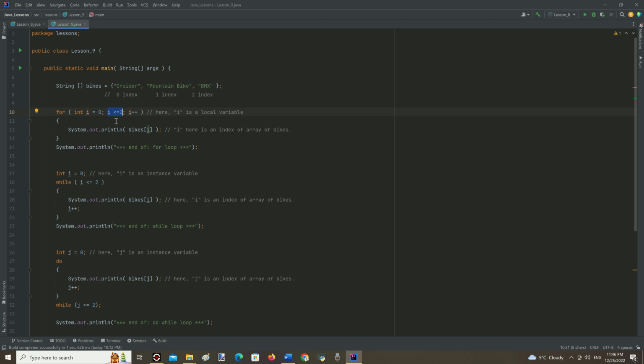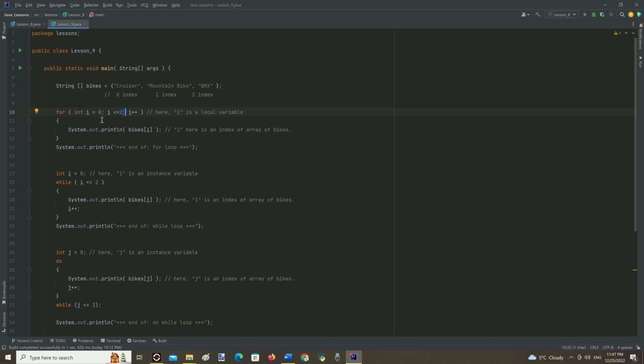The condition says to work until i becomes the last index of the array, in this case number 2. And the last statement just increases the value of i by 1 for each iteration. The statements inside the parentheses should be separated by semicolons.